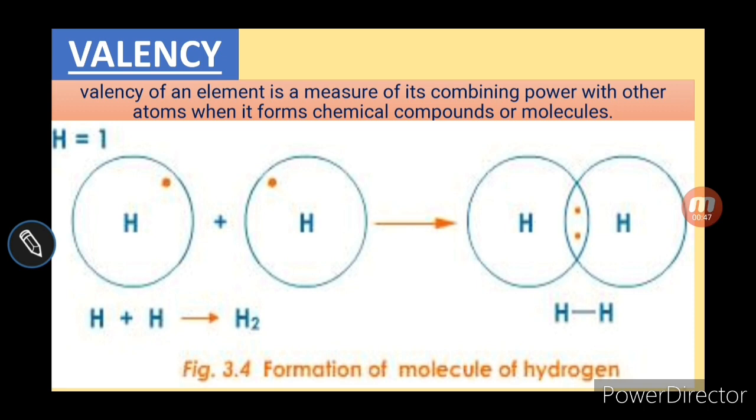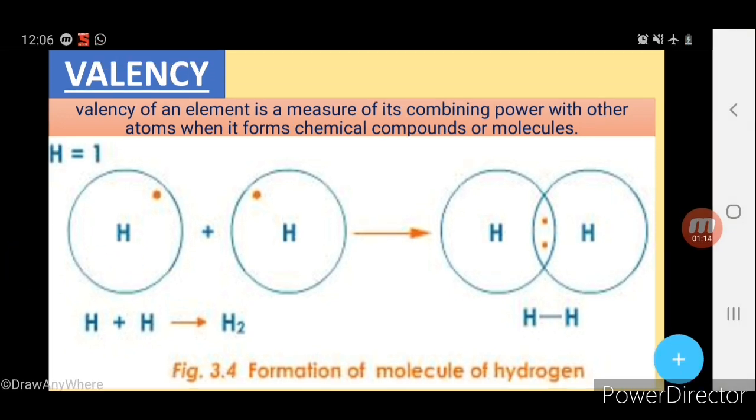That is valency. Without losing, gaining and sharing electrons, the atom of one element cannot react with the atom of another element. So you can see, the valency of an element is a measure of its combining power, meaning combining capacity with other atoms when it forms chemical compounds and molecules. Already we have discussed what is a chemical compound and a molecule. I think all of you know that. What is a compound and what is a molecule? It is very clear.